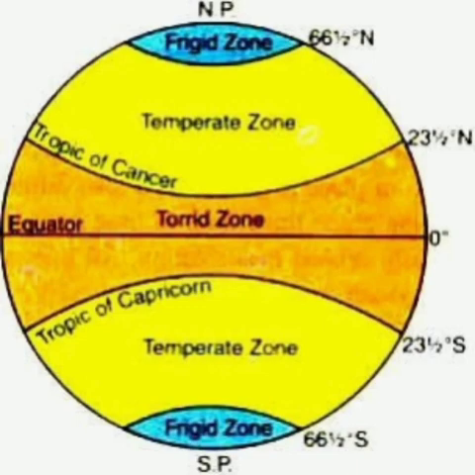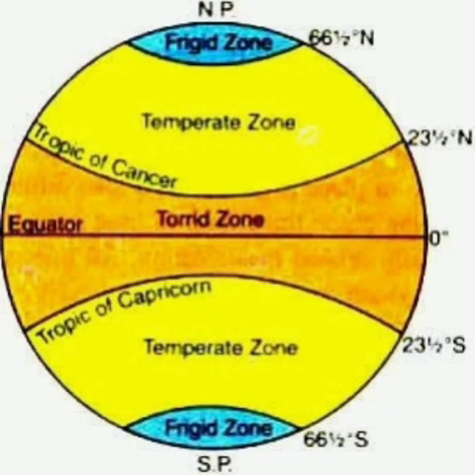On the basis of the distance from the equator, the earth is divided into the following heat temperature zones. Torrid zone. Torrid means hot. The torrid zone lies between the Tropic of Cancer, 23.5 north, and the Tropic of Capricorn, 23.5 south. Since the direct sun rays fall throughout the year in this zone, it is the hottest zone.